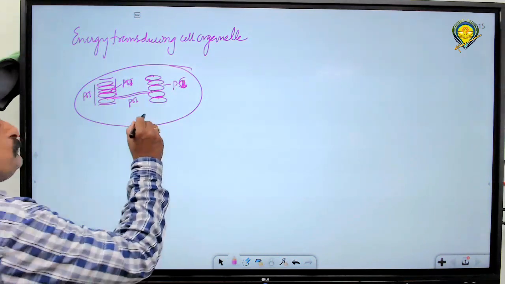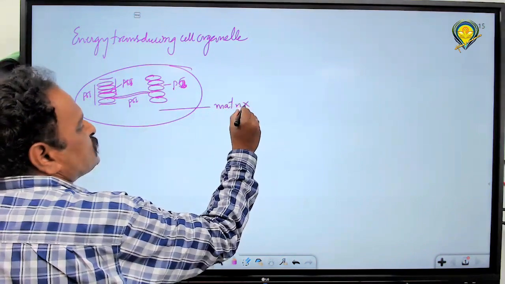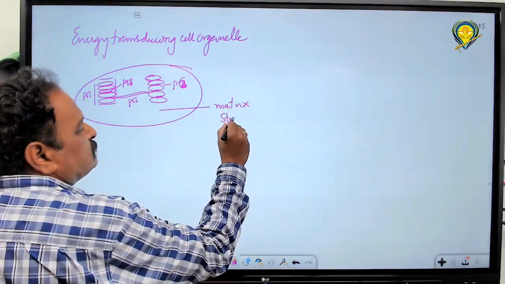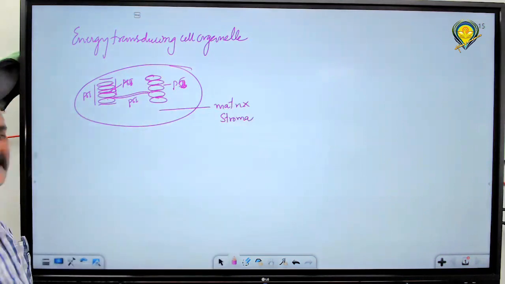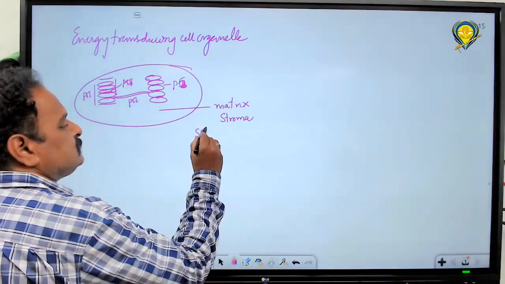Next, this matrix is called the stroma. This stroma is the site of the dark reaction.